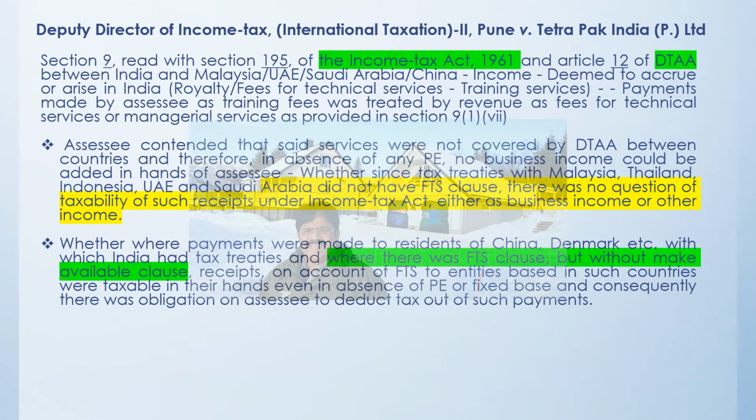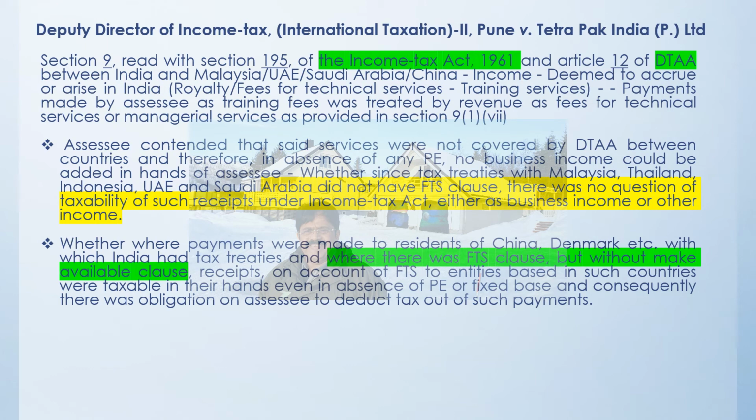The make available clause was not there, but the FTS clause was there. It was charged to tax here in India, and the judgment says that there is an obligation on the SSC, that means the person who is paying, to deduct the tax out of such payment which is being made.